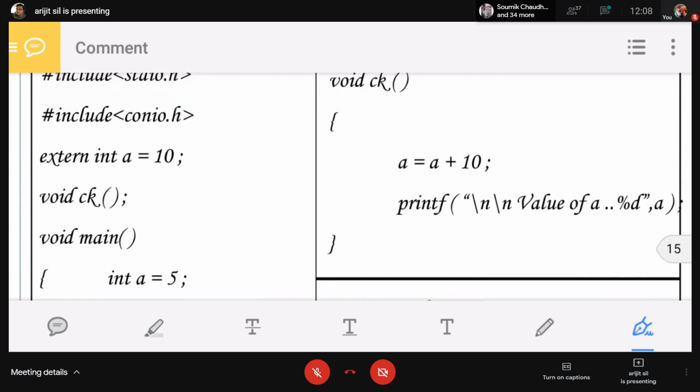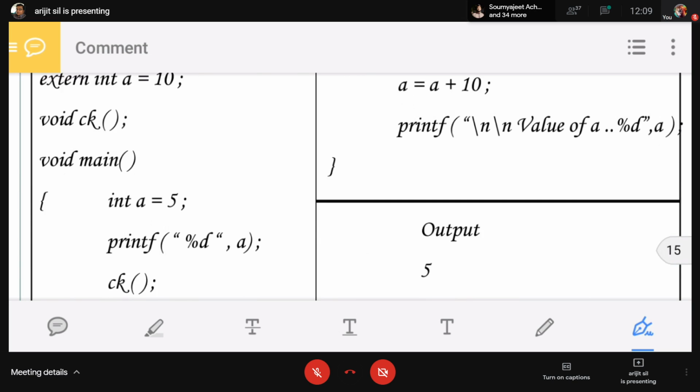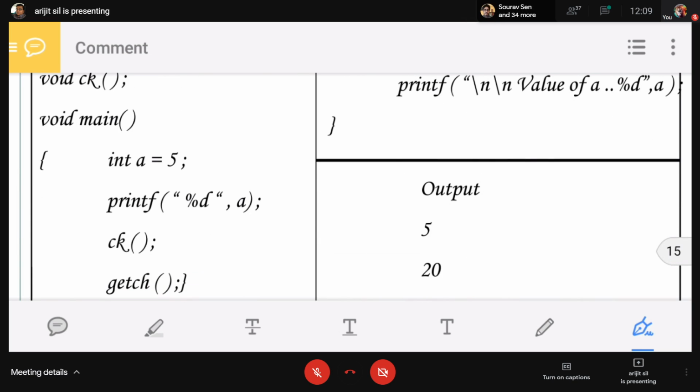Same function I am using there. Extern int a, where a is the global variable declaration. Extern int a equals 10. And this is the function prototype, ck function. Now go to the main function. In the main function, integer a equals 5. You cannot declare it as static or register or extern, so by default it takes auto.